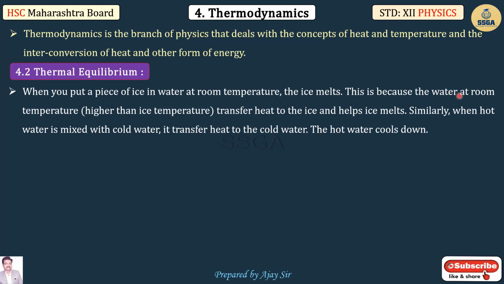This is because the water at room temperature is at a higher temperature than the ice, so it transfers heat to the ice and helps the ice melt.